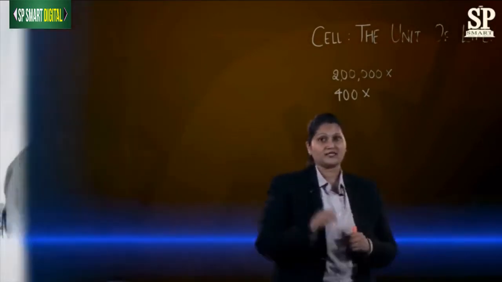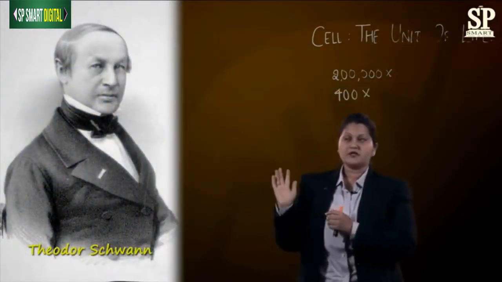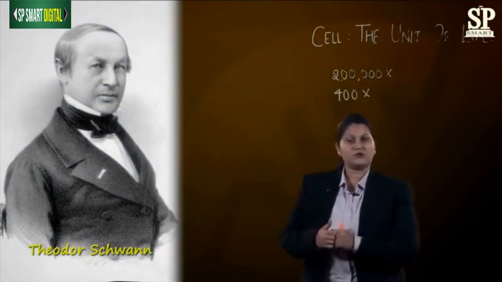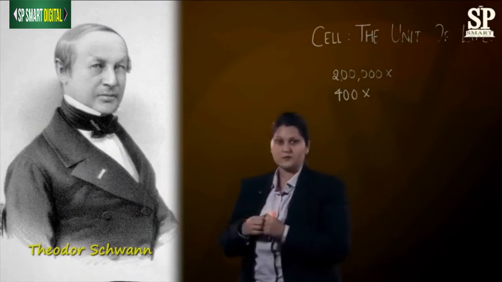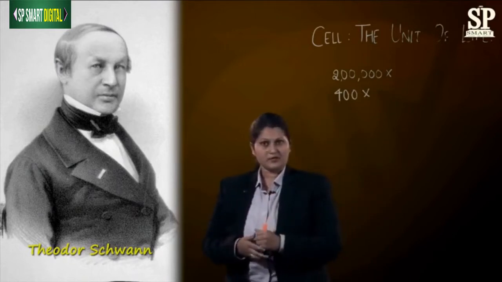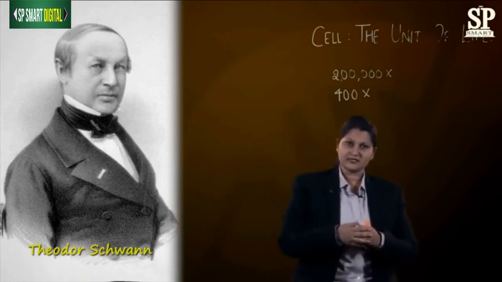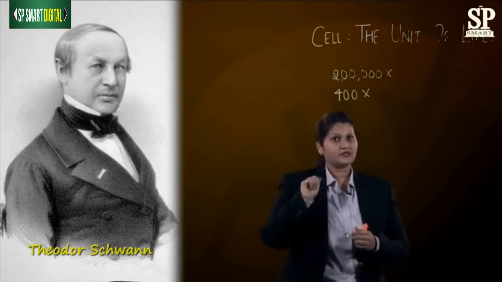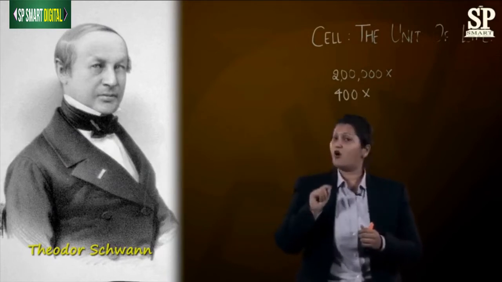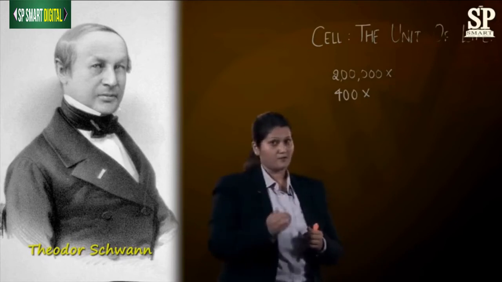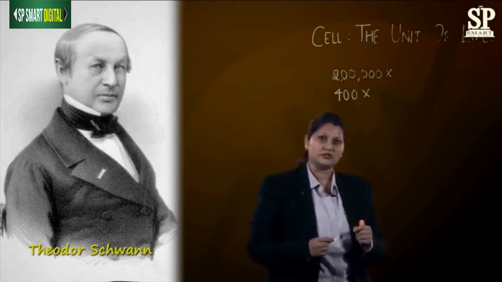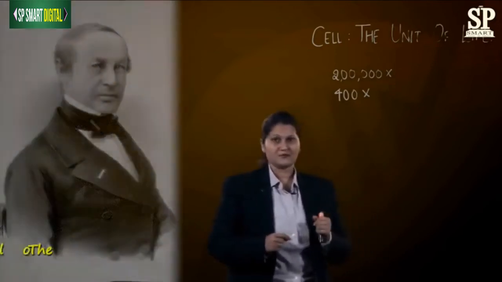Similarly, there was one more scientist called Theodor Schwann. He was a zoologist, and similar discoveries were made by him. He studied various animal cells and came to one conclusion: all animals are made up of one structural and functional unit which we call the cell.